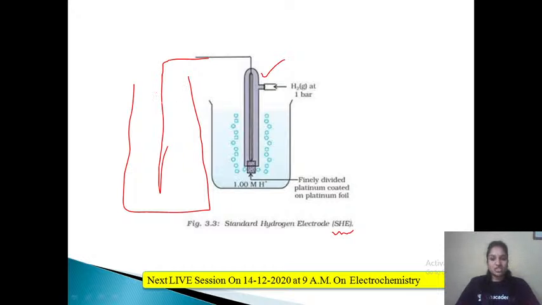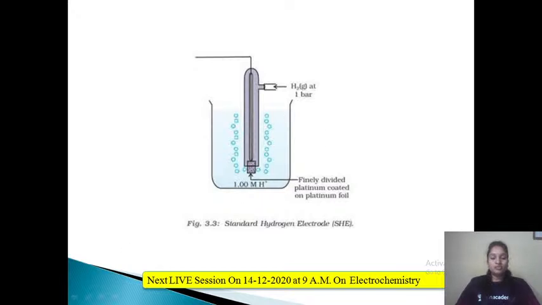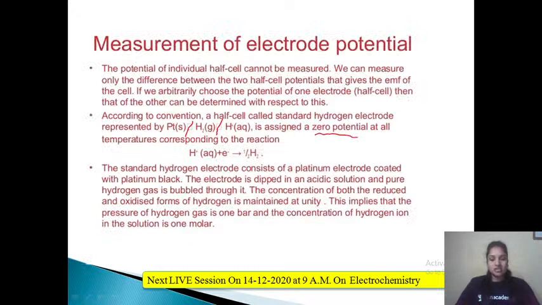For example, if the potential difference you know is the X value, and one more potential you already know, let me take it as Y, then you can measure this potential as A. So by knowing the potential of one of the electrodes, the potential of the other electrode can also be determined. And for that, what we use here is the standard hydrogen electrode, whose potential is always 0 at all temperatures. Okay.